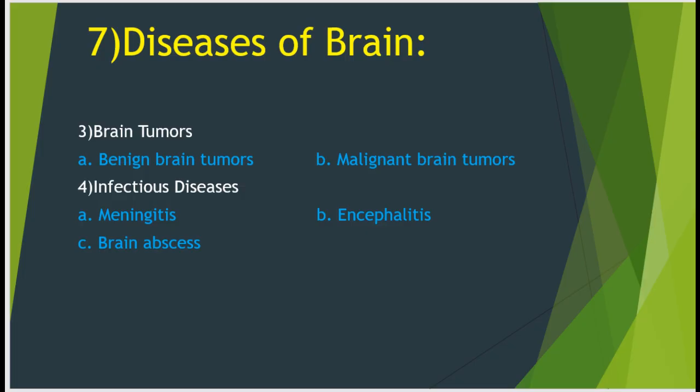4. Infectious diseases. A. Meningitis, an infection that inflames the protective membrane surrounding the brain and spinal cord. B. Encephalitis, an infection that inflames the brain tissue, often caused by viruses. C. Brain abscess, a collection of pus in the brain, often caused by bacterial or fungal infections.